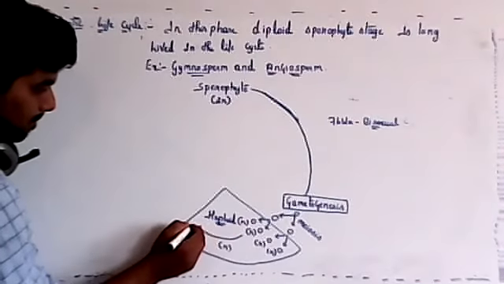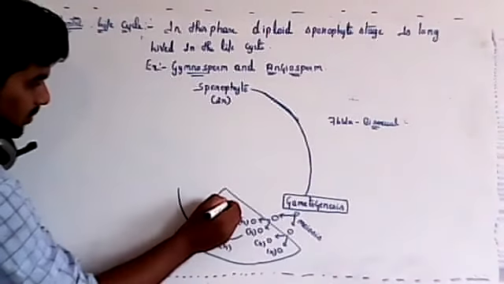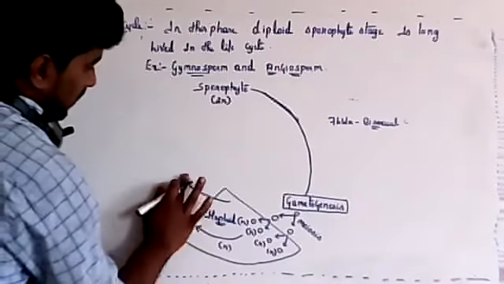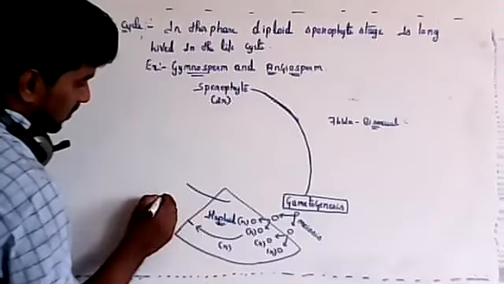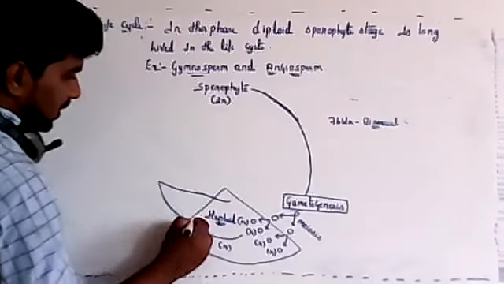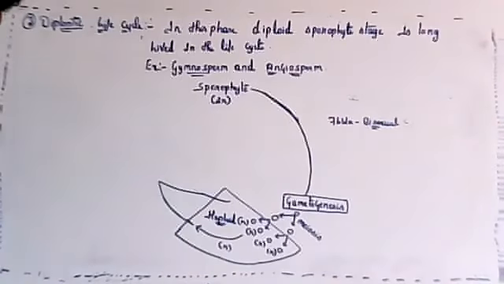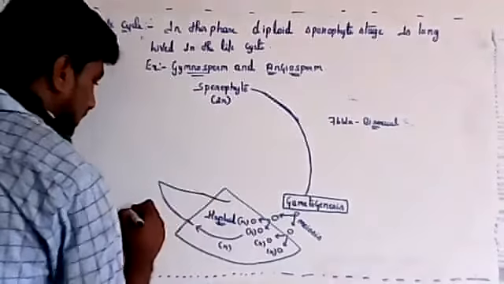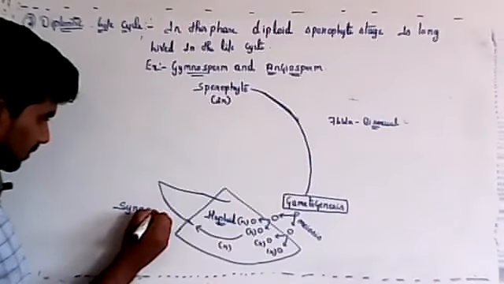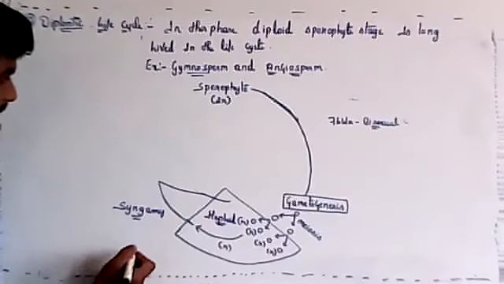Then the next step is fusion of the male and female gamete. Syngamy will occur, so you can write here: syngamy, fusion of male and female gamete.